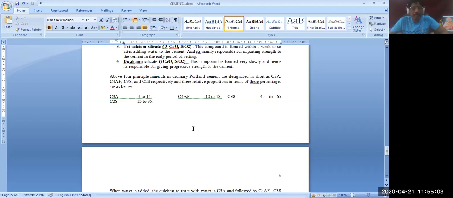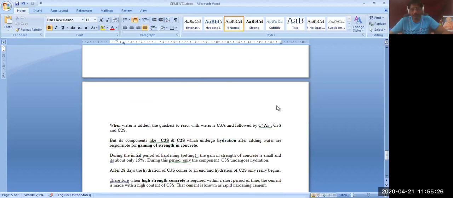He has given here C3A, tricalcium aluminate, C2S dicalcium silicate, C3S tricalcium silicate, C4AF, tetracalcium aluminoferrite. So all these have been given.